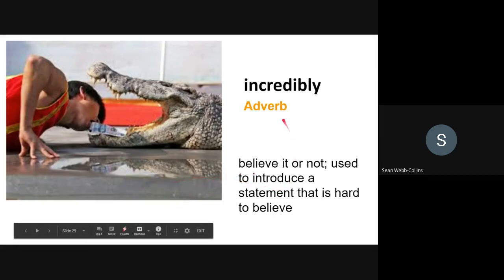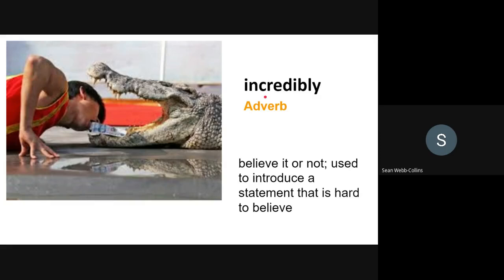And do we have an adjective form? That's right, incredible. For example, this man is doing something incredible. And what are the word forms once more? The adjective incredible and the adverb incredibly.